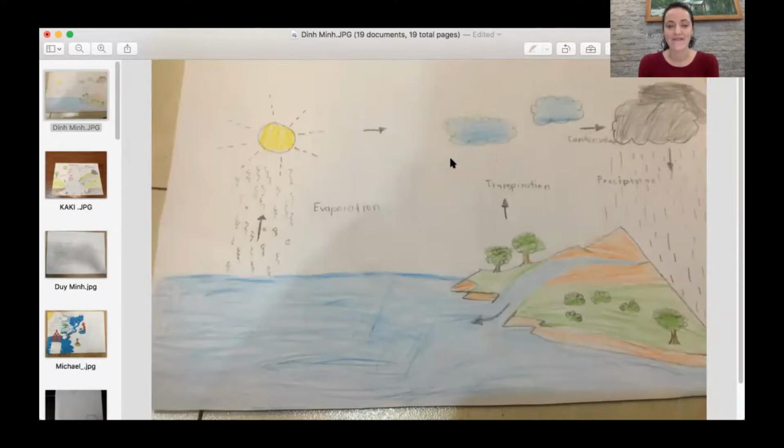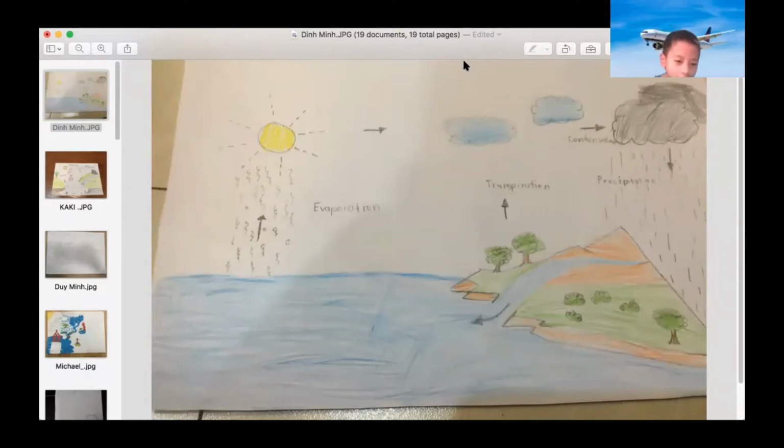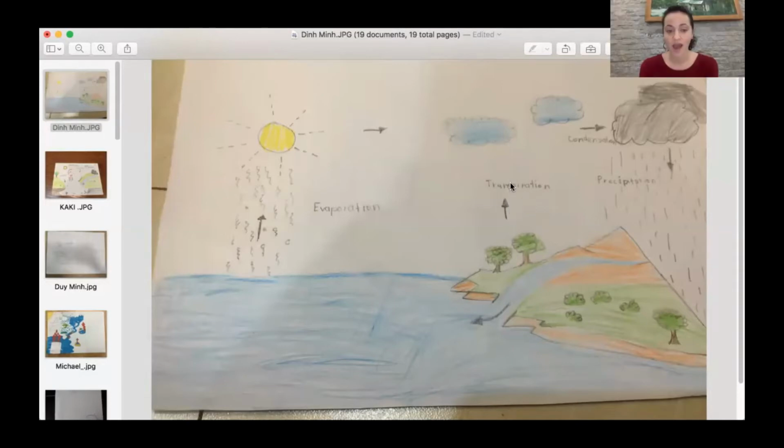Could you explain evaporation, Dinman? The sun heats the water so it becomes air, and then it changes to down, then it rains. All right, let's just pause there, one thing at a time. So Dinman, you're exactly right. The sun heats up the water and turns it into air or into gas, into water vapor that goes up into the sky. I like the squiggly lines. Excellent work on the arrows, Dinman.